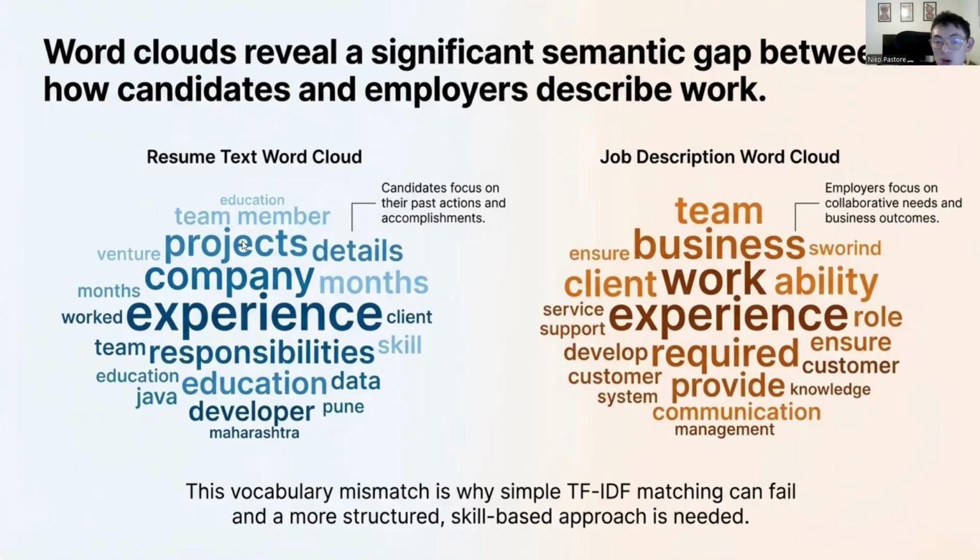A candidate is describing what they did, while on the right in the red are the jobs, and you can see team, business, clients, role. These are aspirational future tense words. A company is describing things that you may do in the future. So because these two documents speak different languages, a standard TF-IDF model often is going to miss that connection. So we need a bridge, and that bridge is skill extraction.